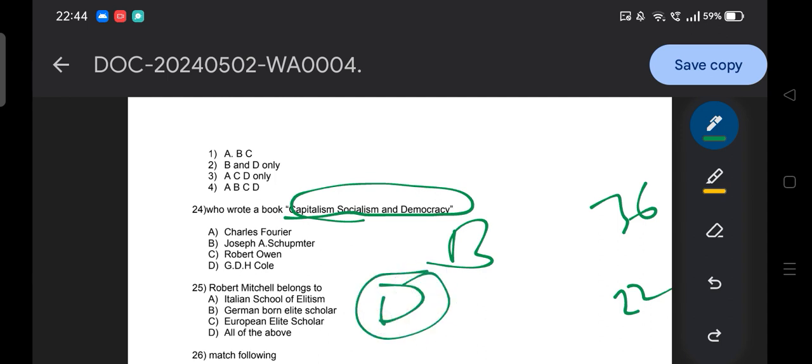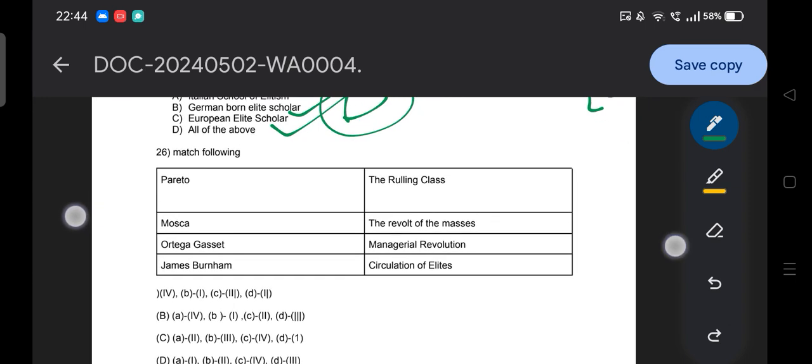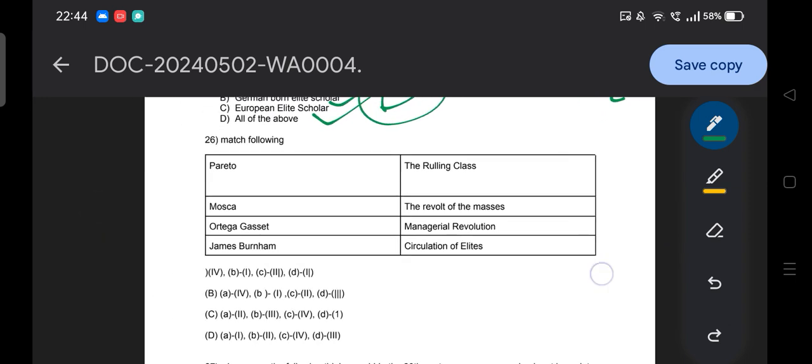Okay. So most of you were surprised by the answer, all of the above, because he belongs to the Italian school. As I said, he is a German-born elite scholar, and he also belongs to the European elite scholars, because Germany is in the European continent only, na. So that is why the question is twisted and turned. Okay. Then moving to the next, match the following question. So here you go with this question.